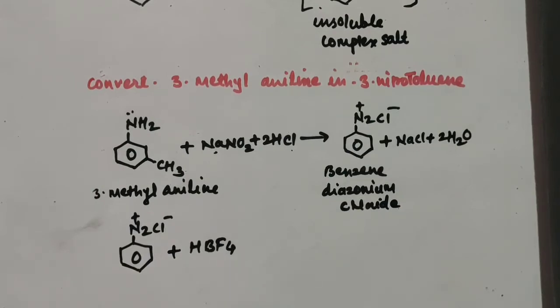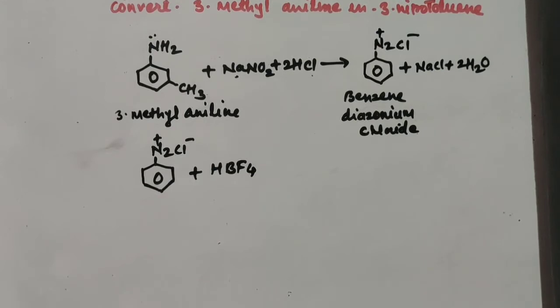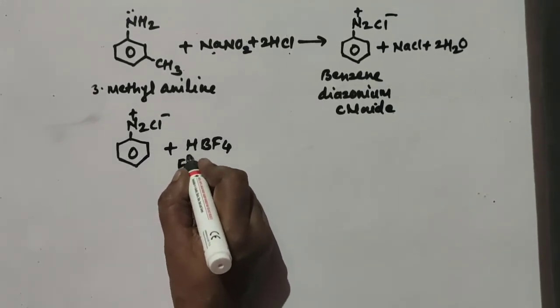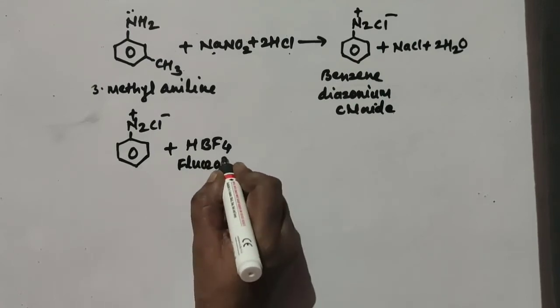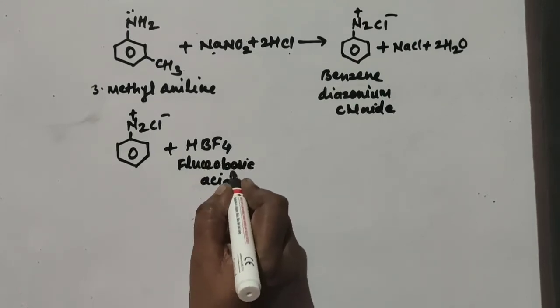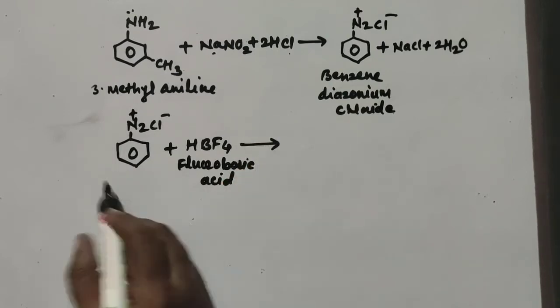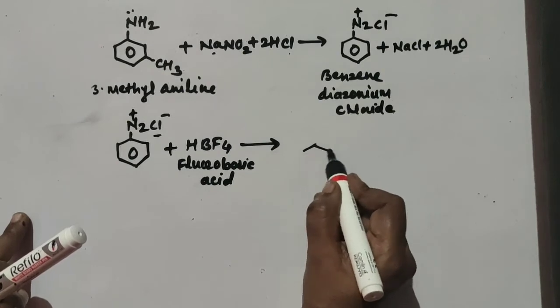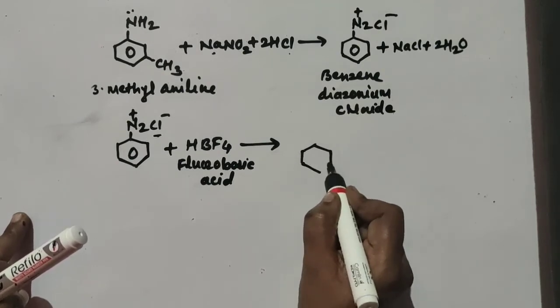What is the name of this compound now? Fluoroboric acid. I'll write here fluoroboric acid.